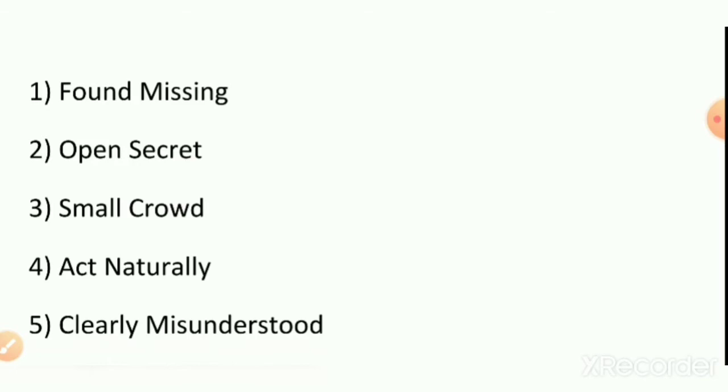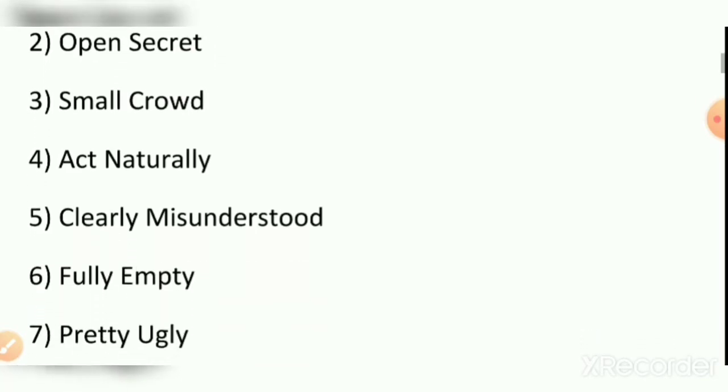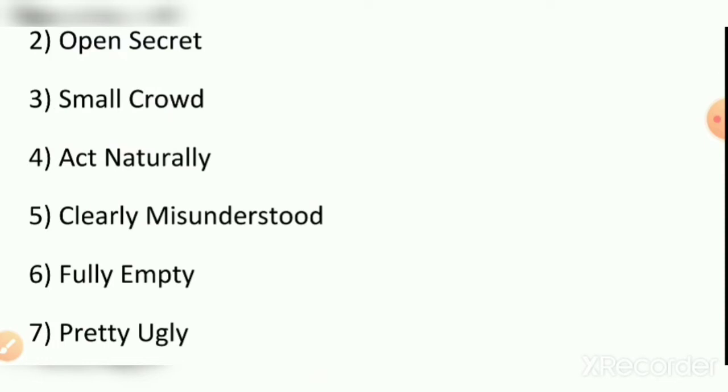Next one is small crowd. A crowd cannot be small, but sometimes we have to use these words. Small crowd means the number of people may be less, but the words are opposite in meaning. Small is small, crowd is big basically. A crowd is a big amount of people who are gathered together. That is, small crowd is one of the oxymorons.